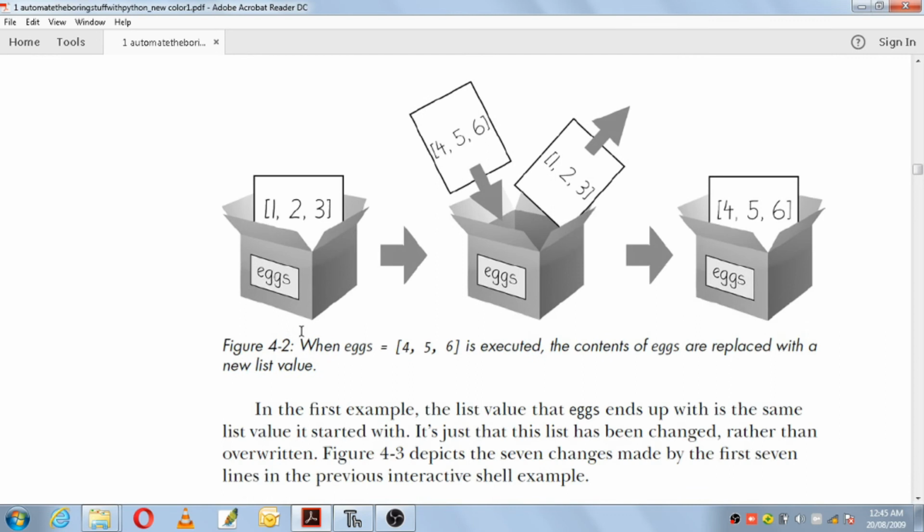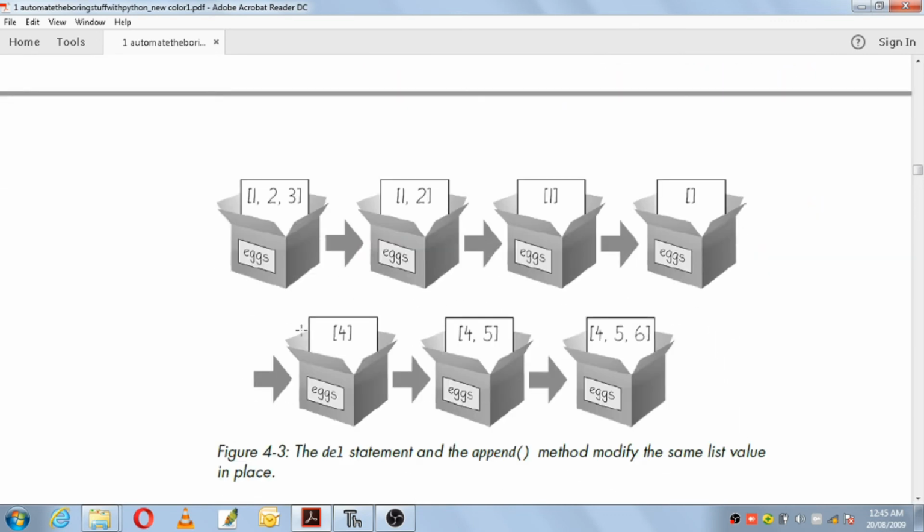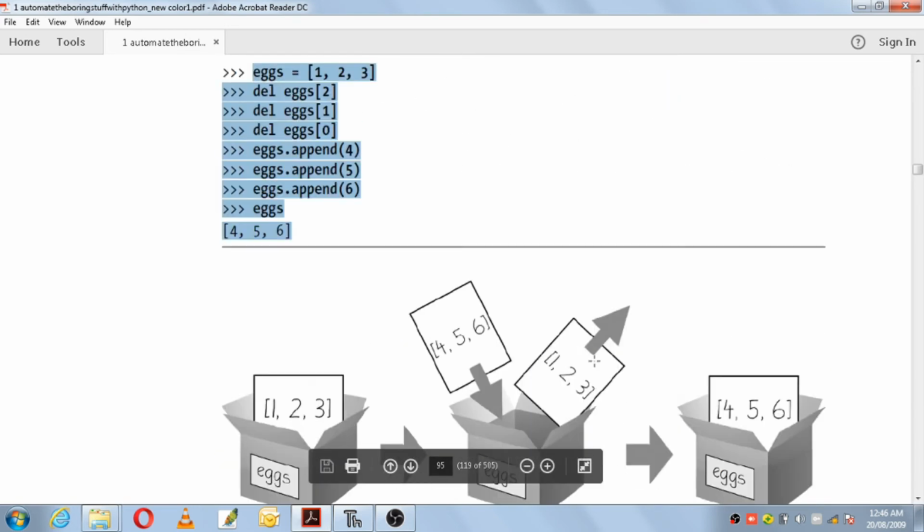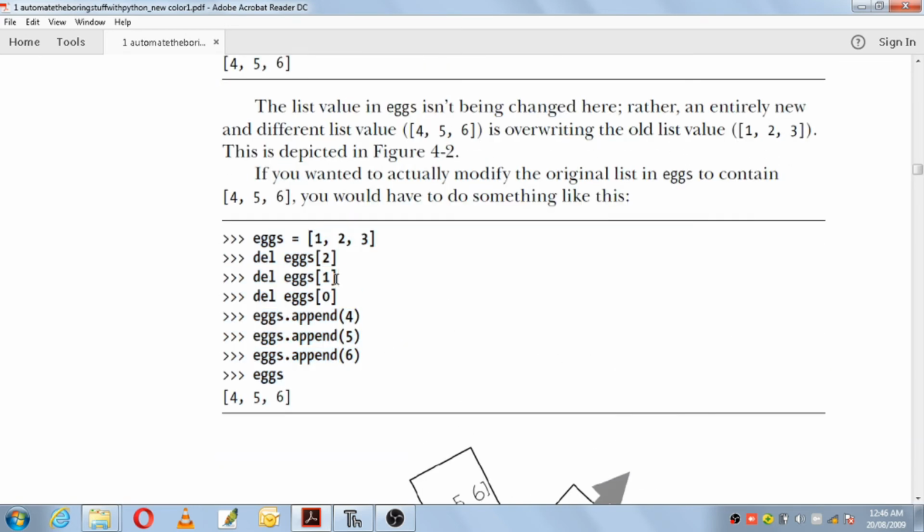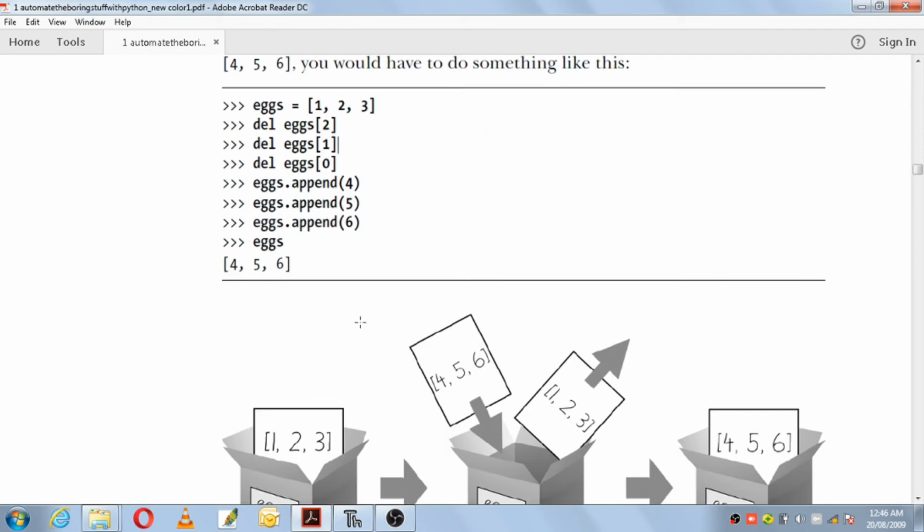This you can see in the example. Previously what was there in the list? 1, 2, 3. Then you remove 3. Then you remove 2. And what remains here? 1. First they removed 3 here, then they removed 2 here, and 1 they removed here, so it is an empty list. Then to that same list they added 4, they added 5, they added 6. So this is how you can mutate the values of the same list without overwriting.